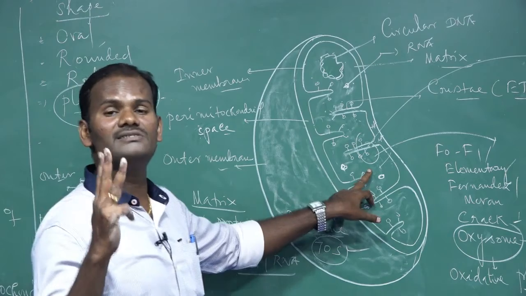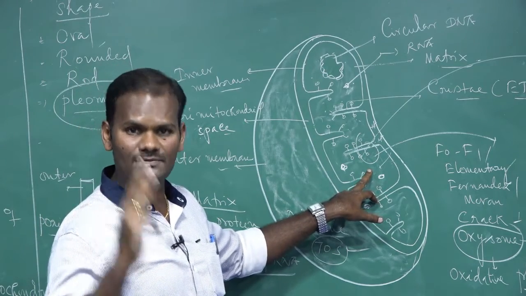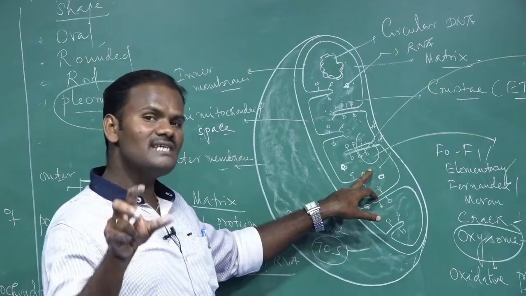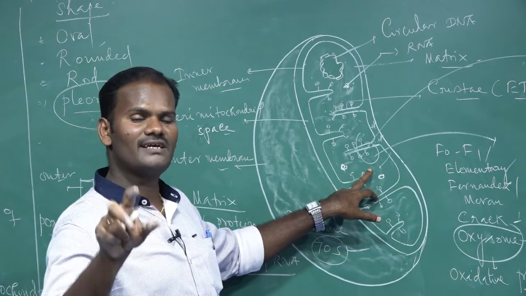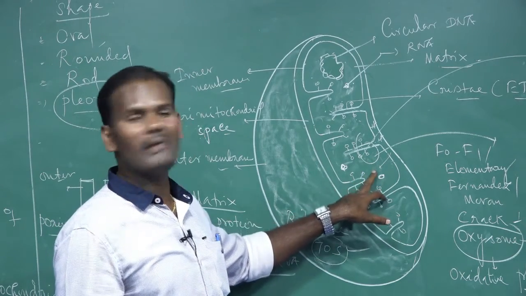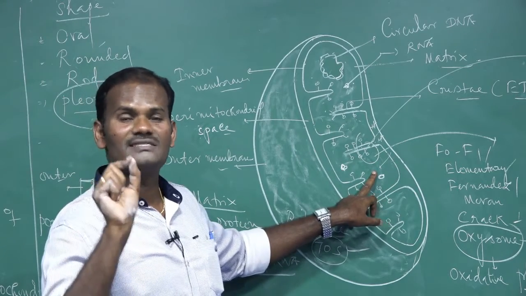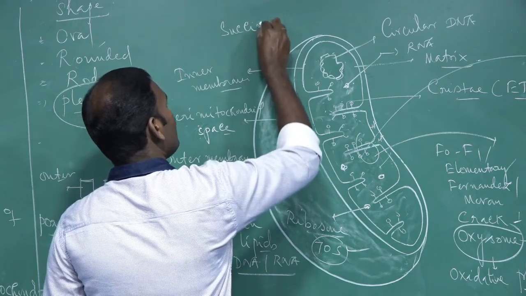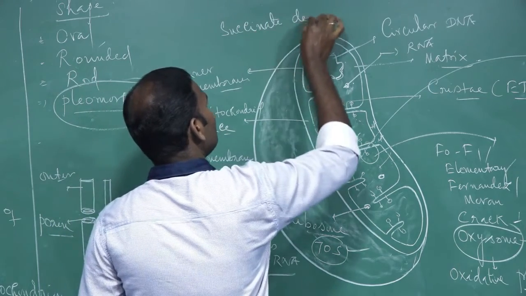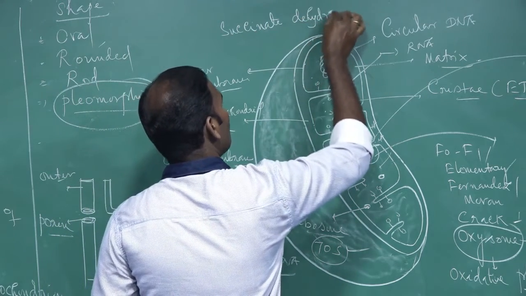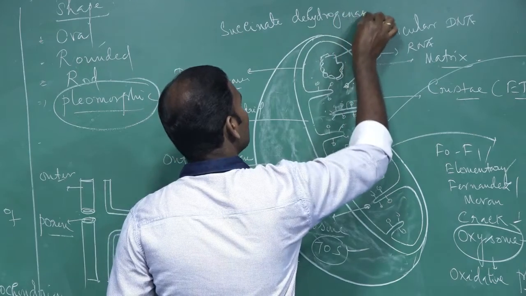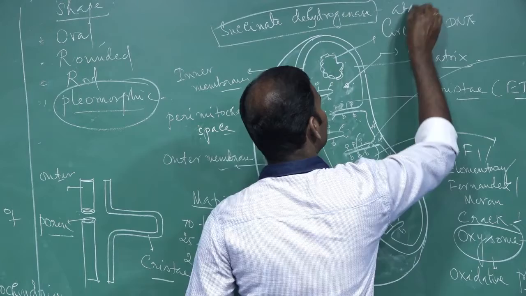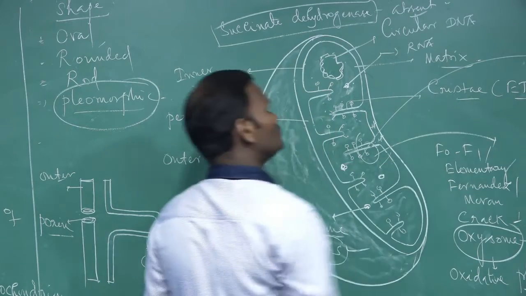Krebs cycle, the third stage of cellular respiration, is called the Krebs cycle. The Krebs cycle takes place in the matrix. What are the enzymes that are essential for the Krebs cycle? Those enzymes are also present in the matrix, except succinate dehydrogenase. Succinate dehydrogenase is absent in the matrix.